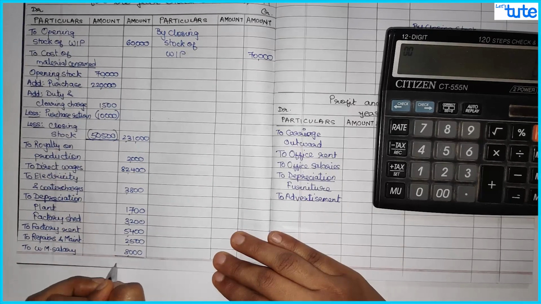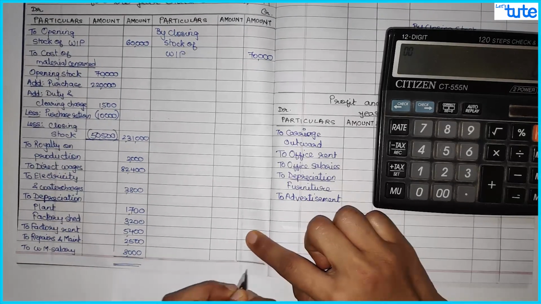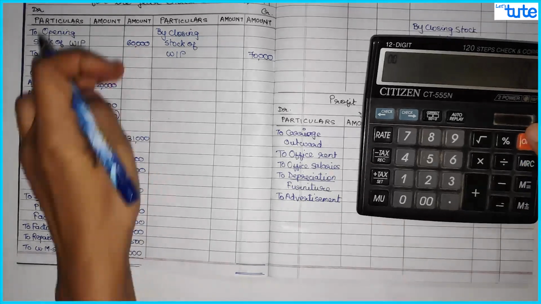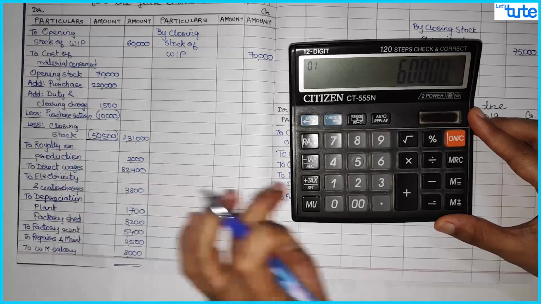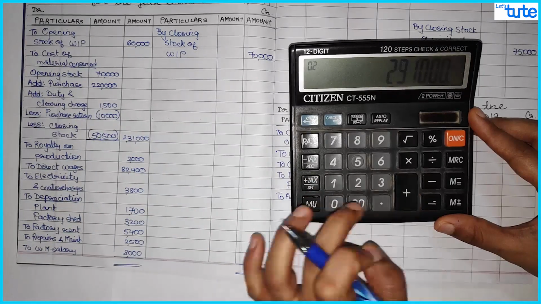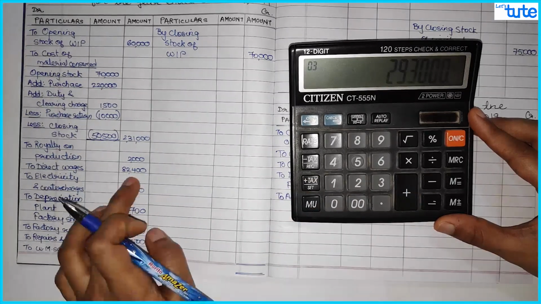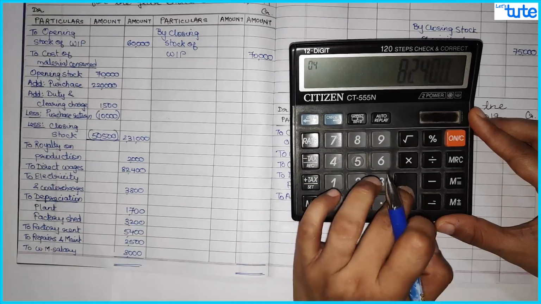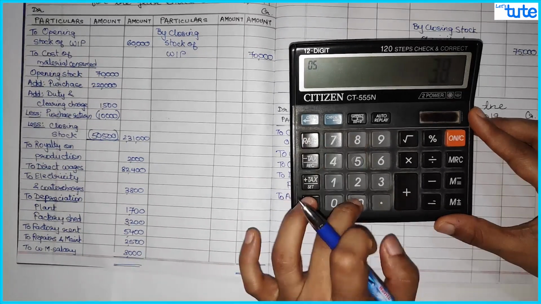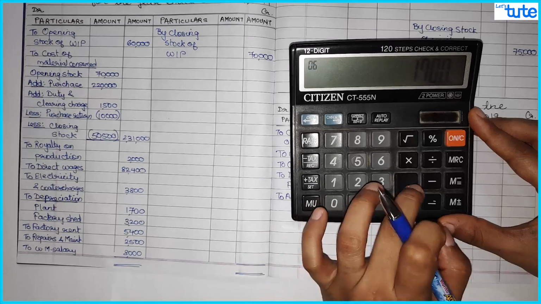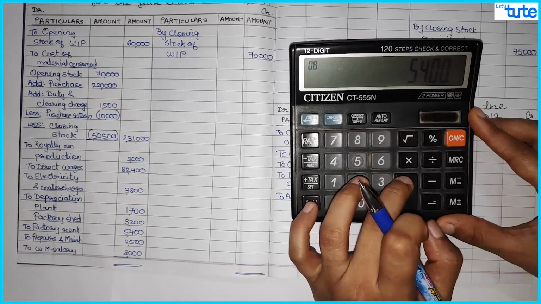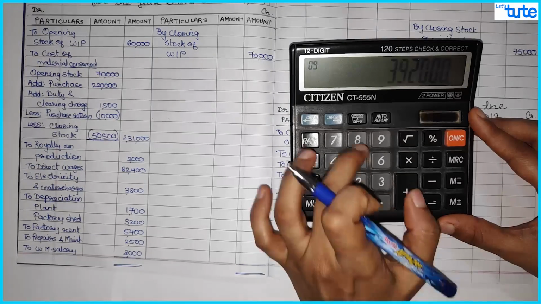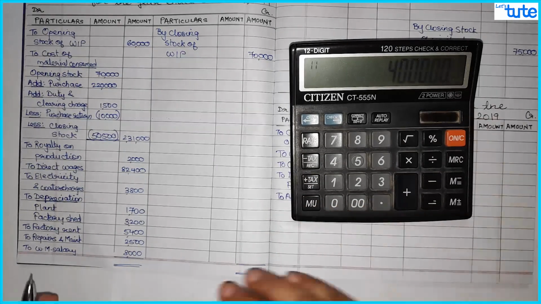So total your debit side and deduct your credit side items total. So while totaling this, we have 60,000 plus 2,31,000 plus 2,000 plus 82,400 plus 3,800 plus 1,700, 3,200, 5,400, 2,500 and 8,000. So that comes to 4 lakhs.